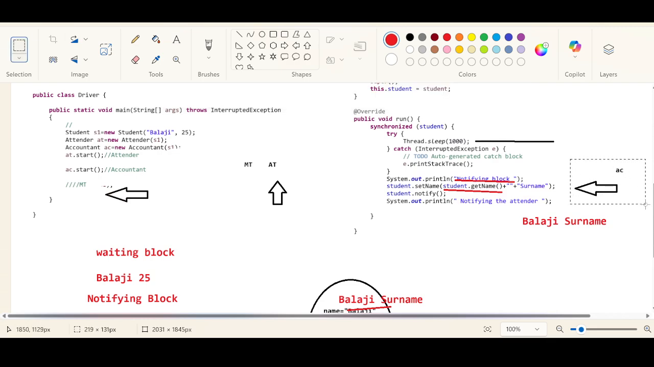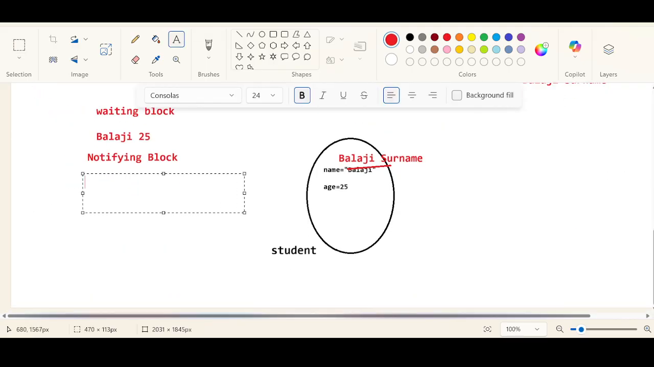After doing these changes, it is calling the notify method, which means the lock will not be released immediately. Yes or no? After completing all the instructions in the synchronized area, the lock will be released, right? So what is the last line? Notifying the attender.